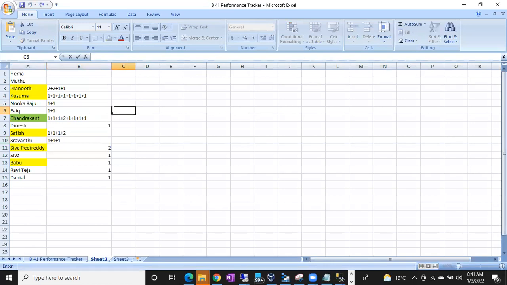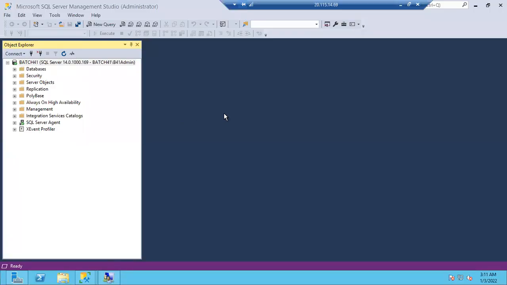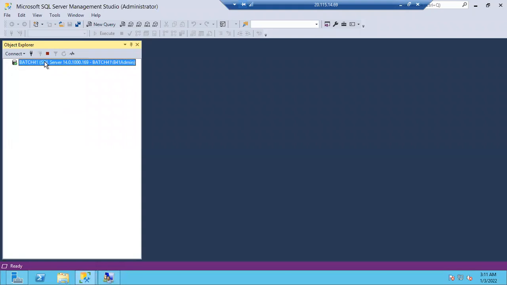Okay, Control Z, Control S, right. So let the SQL server restart. Once it has successfully restarted, we'll try to connect as Jayant.